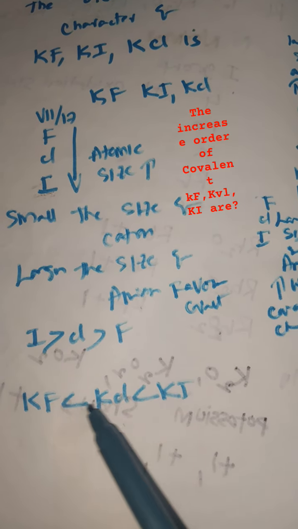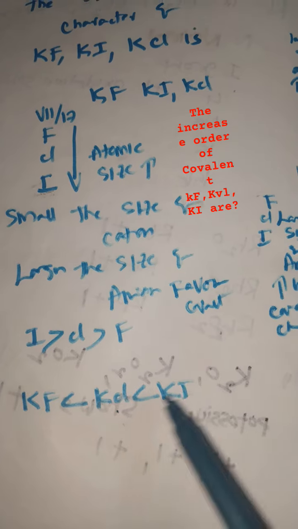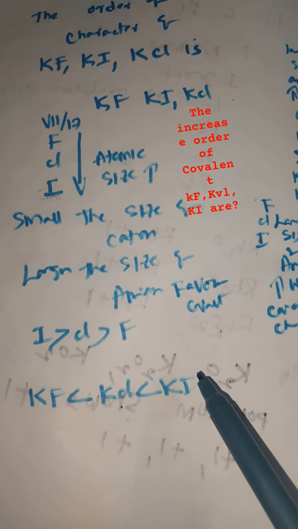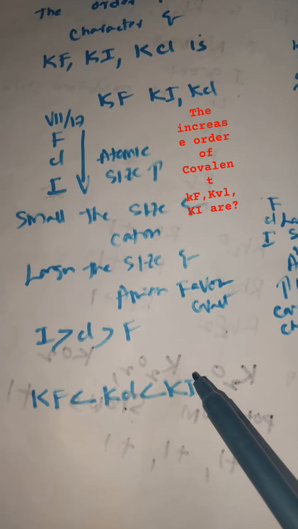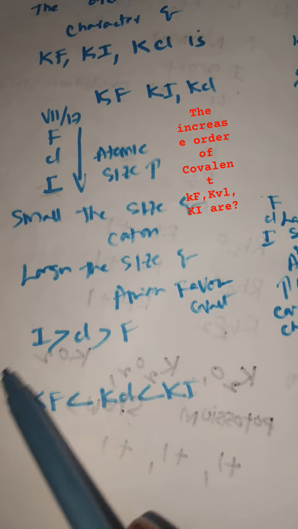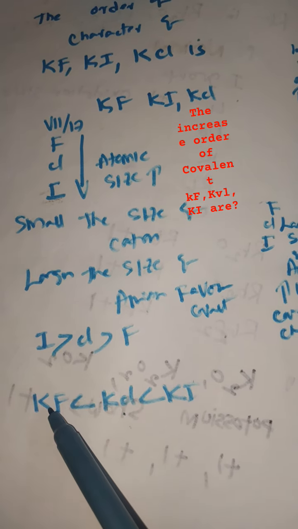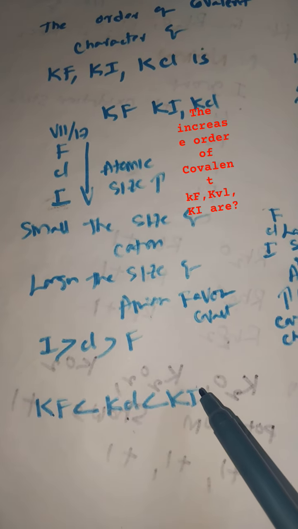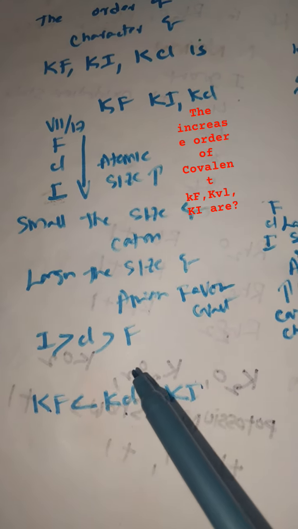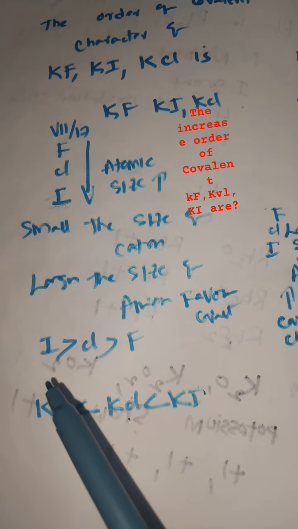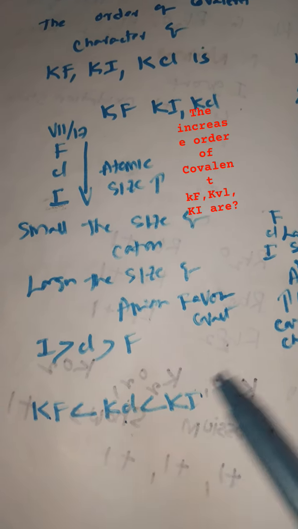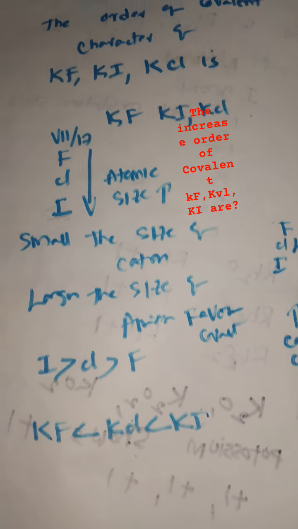So KF is less than KCl is less than KI. So this is the increasing order of the covalent character. Highest covalent character potassium iodide, less covalent character potassium fluoride. The reason is cation same, but anion size, iodide size is more when compared to chlorine, when compared to fluorine. So the order KF is less than KCl is less than KI is the right answer.